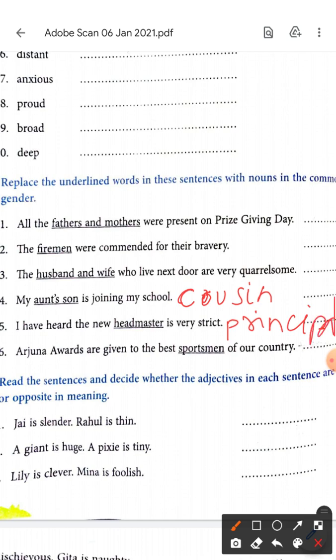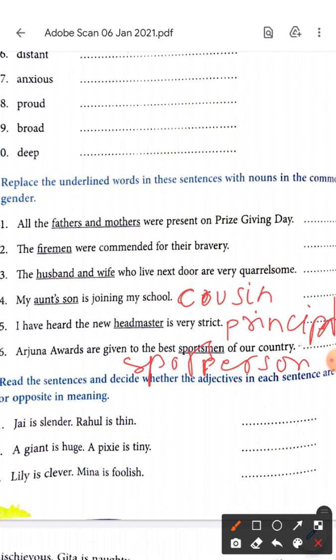We say the principal. Arjun awards are given to the best sportsmen of our country. Do only sportsmen get it? No. Even the girls get it. So what should we say? Sports person. We should say the sports person. The best sports person of our country.